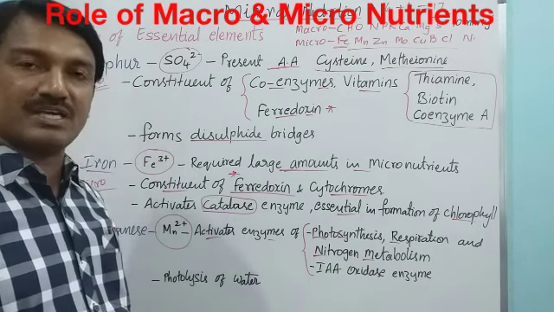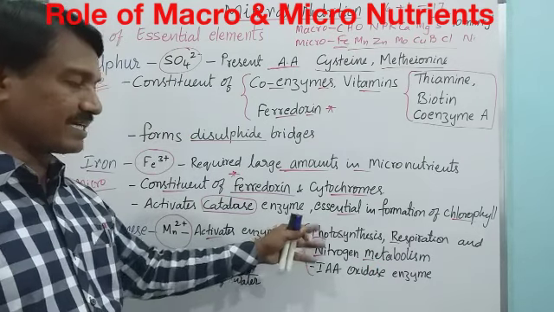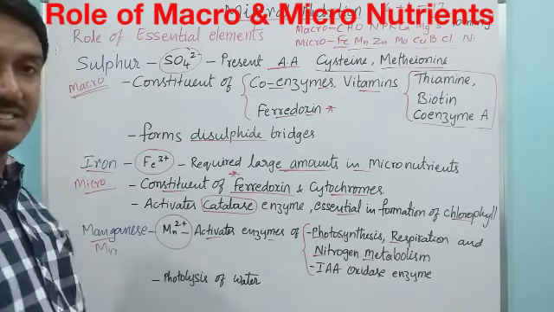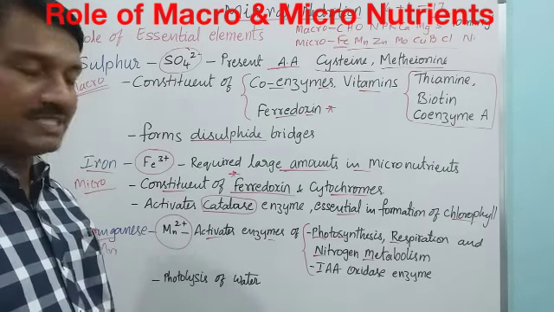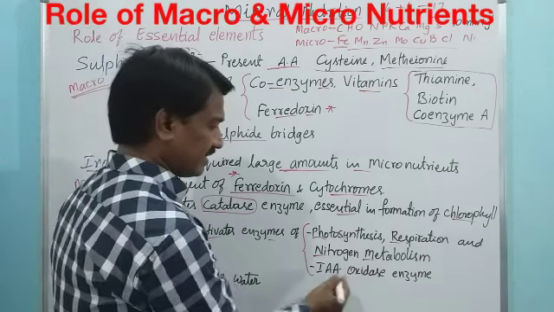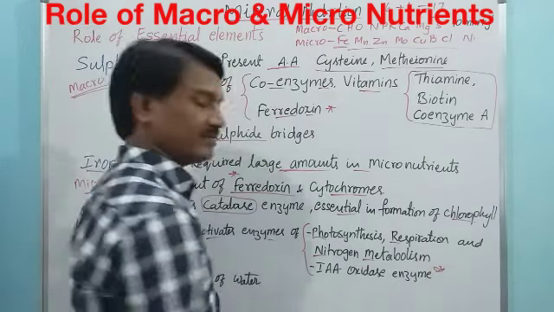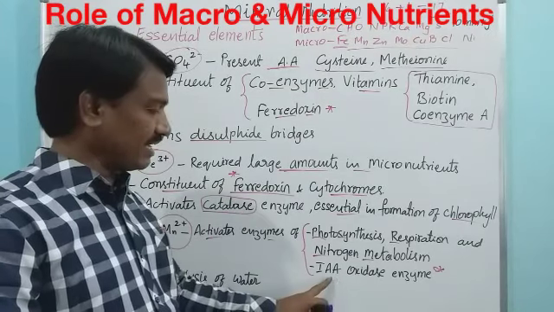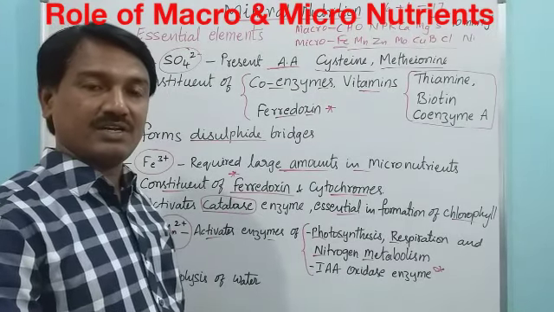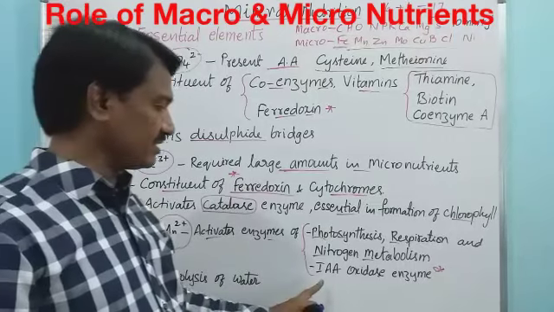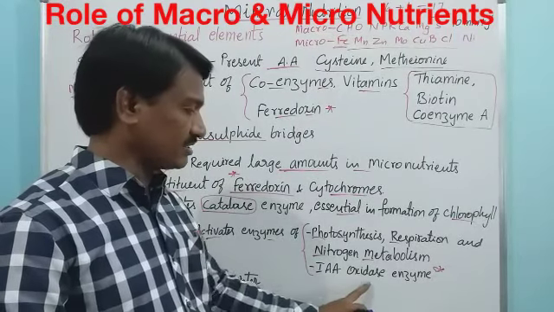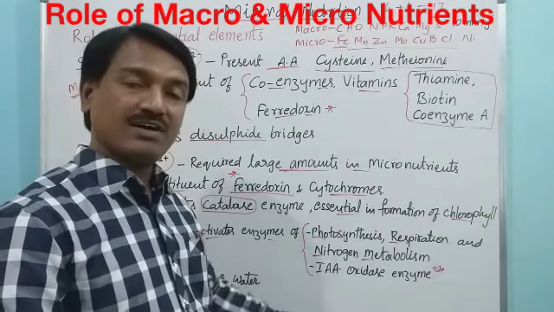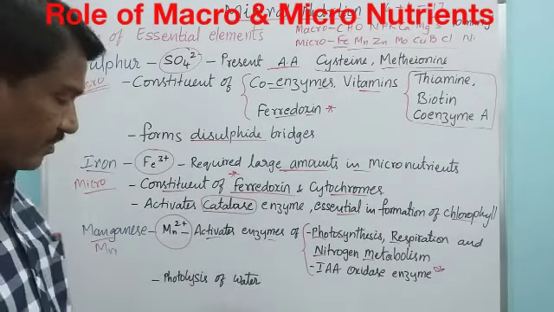Especially, it activates the IAA oxidase enzyme, indole acetic acid oxidase.